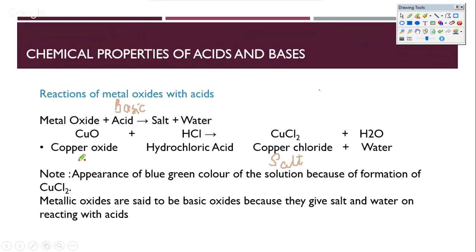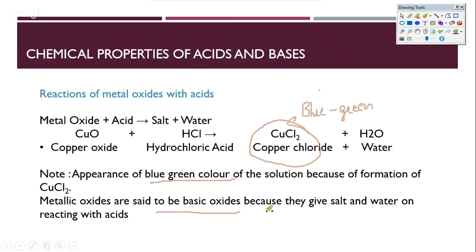So this is our acid here today, and this is the base. They both react to give salt and water, which we have also seen in the neutralization reaction. So that's a typical metal oxide plus acid reaction. And you'll realize that as this reaction goes forward, the blue-green color of the solution appears because of the formation of CuCl2. So this is the one that is of bluish greenish color. And as we have mentioned, all metal oxides are basic oxides. They end up giving salt and water as they react. Okay, good. So this is the reaction of metal oxides per se.